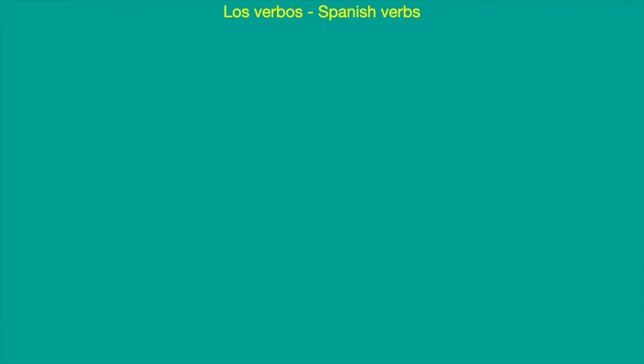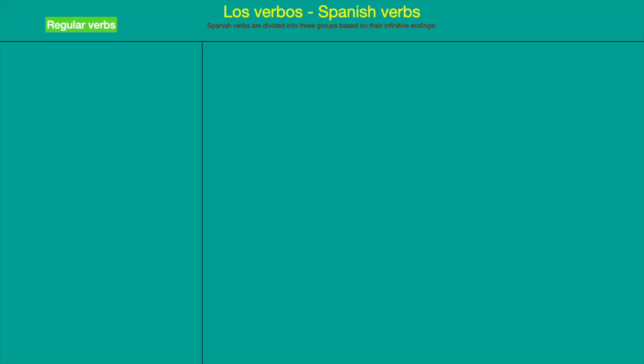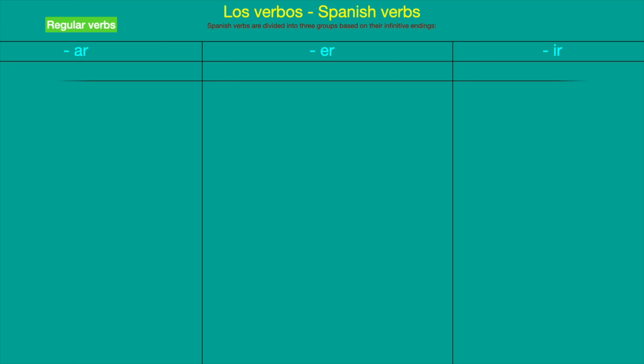All right, so today we have los verbos, Spanish verbs, and in particular, we are going to use the regular verbs. Spanish verbs are divided into three groups based on their infinitive ending. For the regular verbs we have three types: verbs ending in AR, verbs ending in ER, and verbs ending in IR. They follow the same rules.